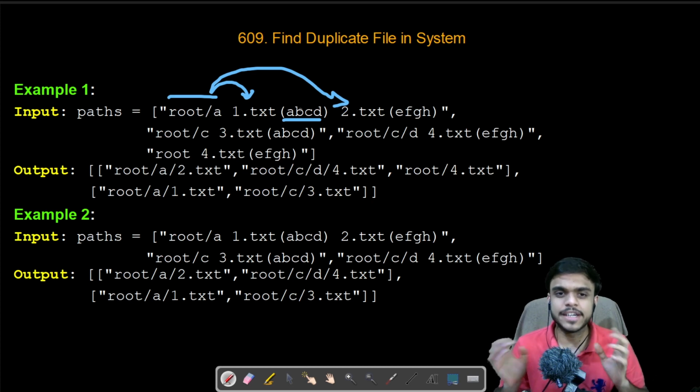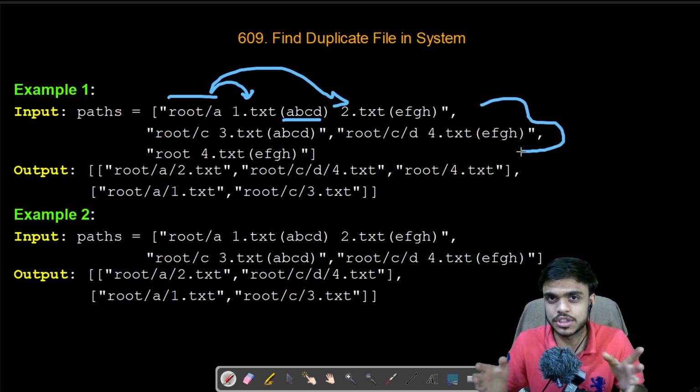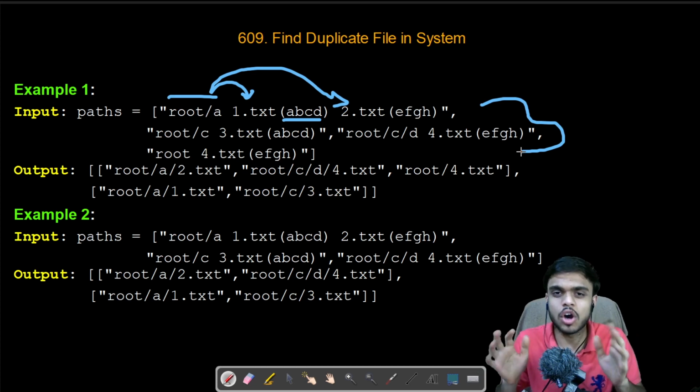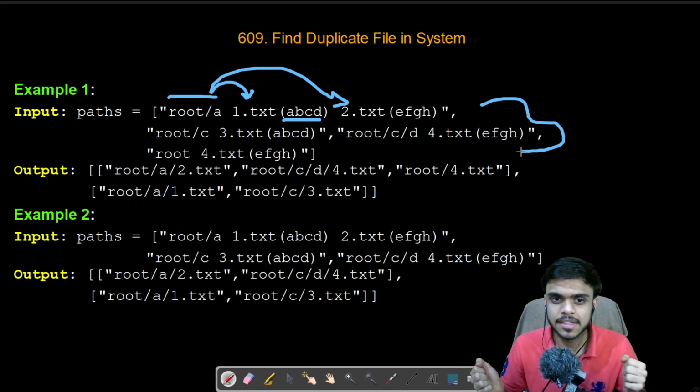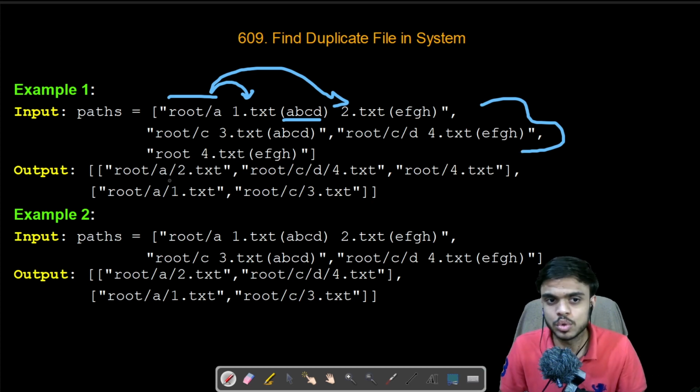So what we basically need to do is take all the strings into consideration, which specify all the directories and their subfiles, and compare the files to find those that are similar, that just have duplicate contents. All the files that are similar, we need to group into one particular vector or array and then return it.